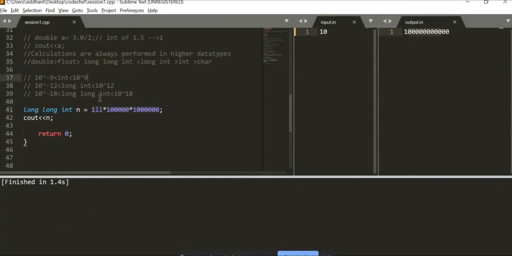And now the range which it can return is up to 10 raised to 18. So now it can easily return 10 raised to 11, so storing this won't be an issue for us. Remember, whenever you have questions where the calculations can go a bit higher, you might think that, okay, I've declared long long to store that value, but it's still giving me an overflow. That is because these calculations are performed in integer, and integer cannot return a greater value than 10 raised to 9.